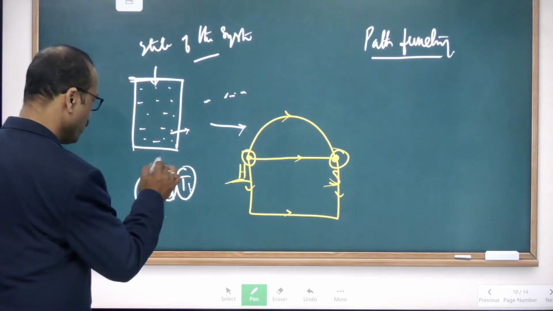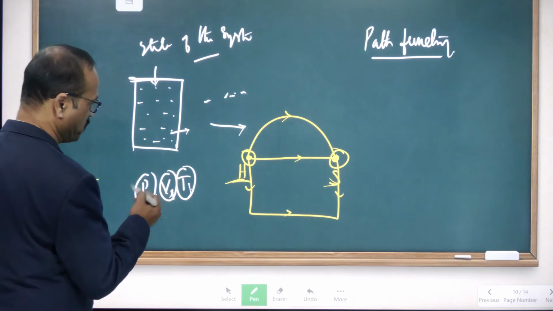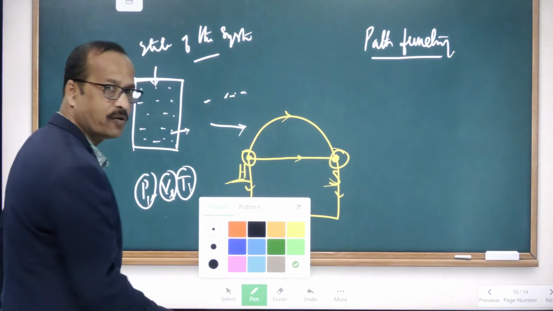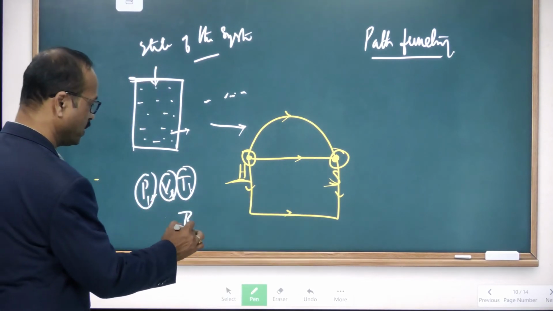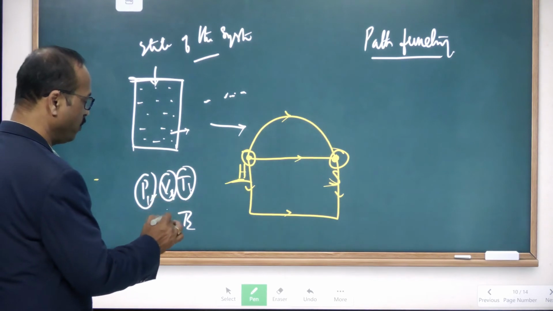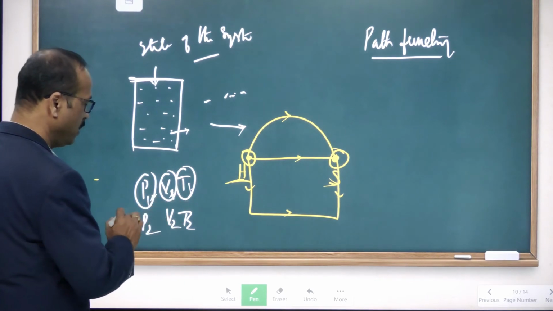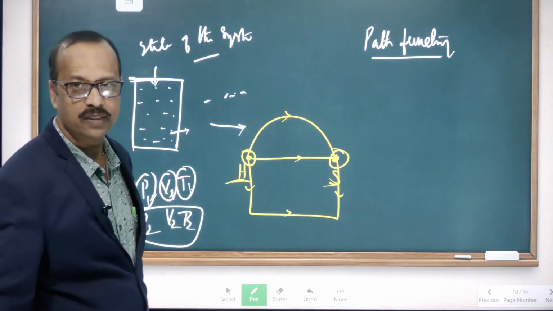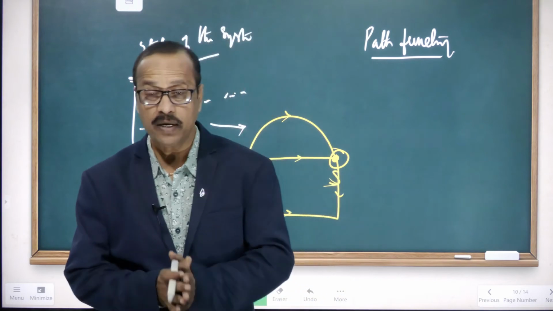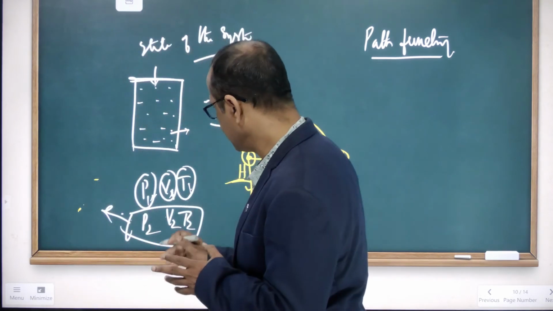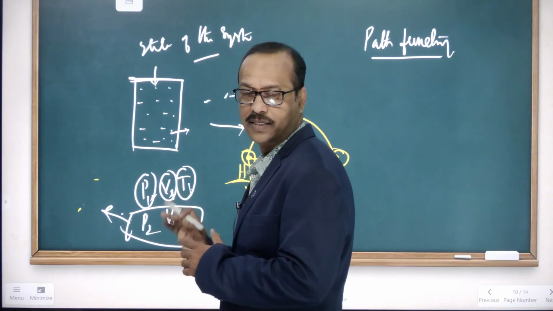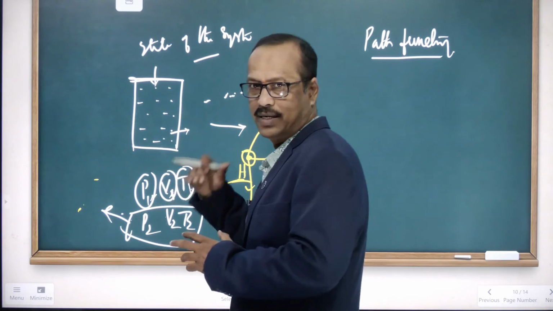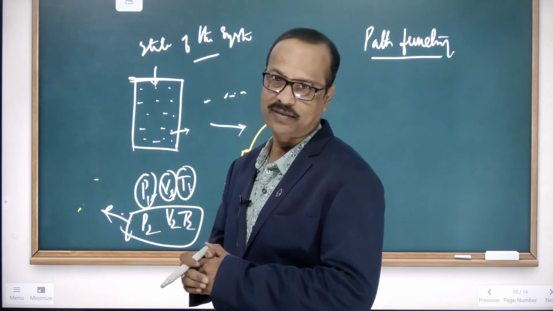So here also, for example, if I change the temperature from T1 to T2, then automatically the volume also changes and the pressure also changes. The meaning is that the state of the system is changed. But here we discuss only the initial and final states. We are not discussing how it reached the final state. Clear to you?